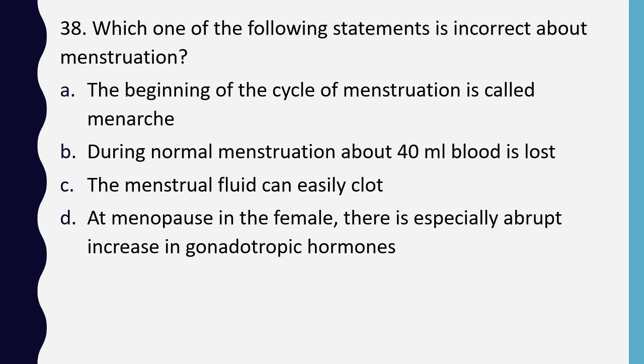Which of the following statements is incorrect about menstruation? The correct answer is option C. Menstrual fluid can easily clot. This is an incorrect statement.